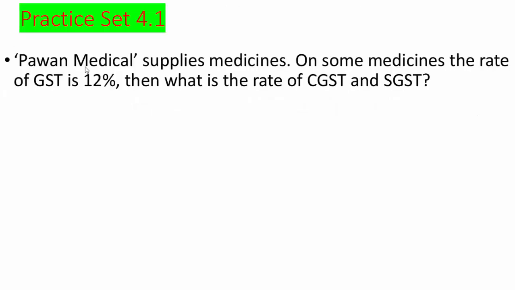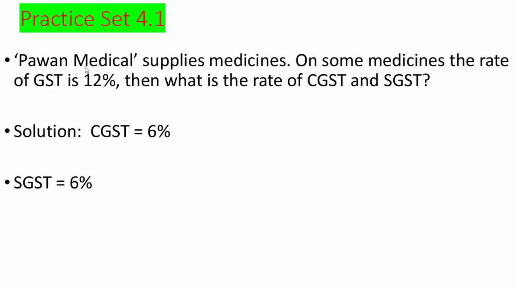We shall solve practice set 4.1. First problem. Pawan Medical supplies medicines. On some medicine, the rate of GST is 12%. Then what is the rate of CGST and SGST? Solution. We know that rate of CGST and SGST are equal and they are half of the GST. Therefore, GST is 12%. Hence, CGST is half of 12, that is 6. Therefore, CGST is 6%. Similarly, SGST is also 6%.